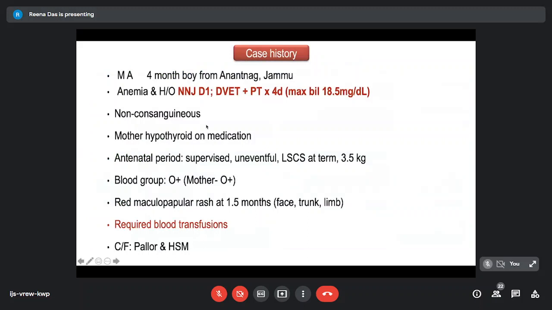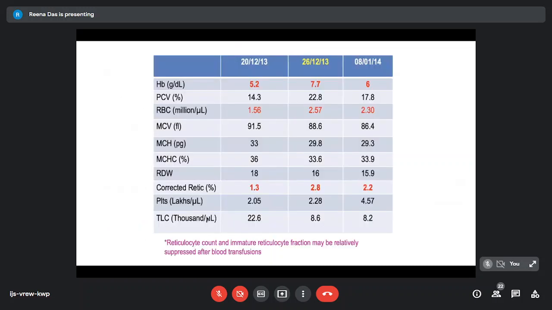This is another case. This was a young boy from Jammu who was referred because of neonatal jaundice, and the mother was hypothyroid. Antenatal period was fine. The mother's blood group was O positive, and so was the child. The child required multiple transfusions, and there was a red maculopapular rash. And when we looked at the hemoglobin, it was consistently severe anemia.